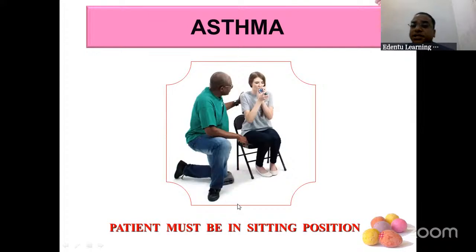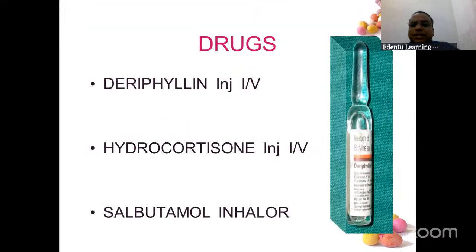Next condition, asthma. Patient is having asthma. So in asthmatic patients, please understand that the patient should not be made to lie down. Patient should be in sitting position. Generally, whatever happens, we tell the patient to lie down. But asthmatic patients should not lie down, they should be in sitting position. Then the drugs, aminophylline, hydrocortisone, salbutamol inhaler have to be given. Right? So this is how you have to present the answers.